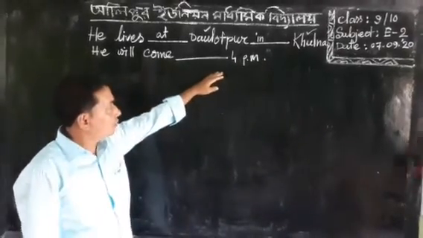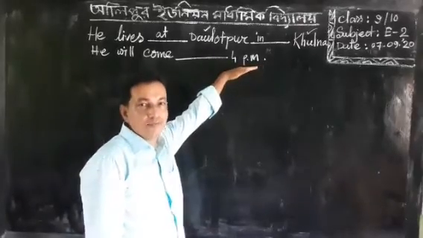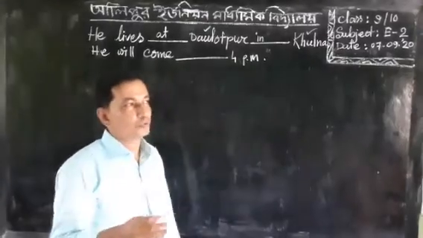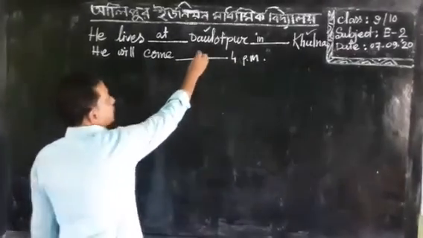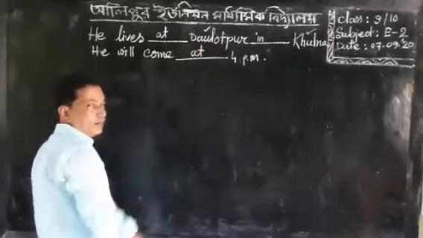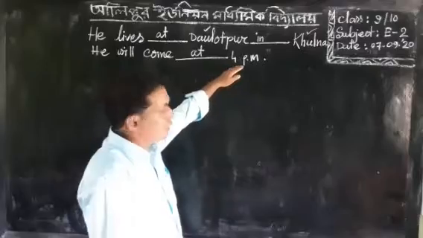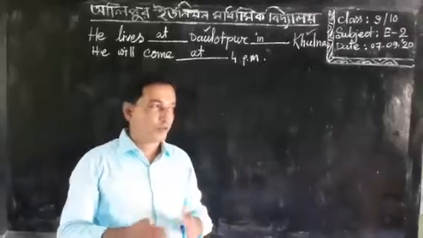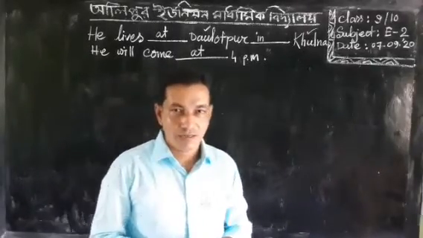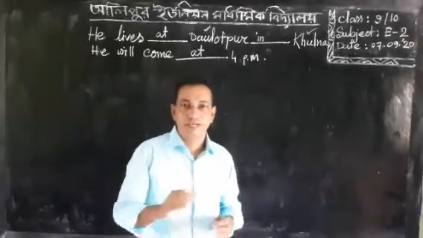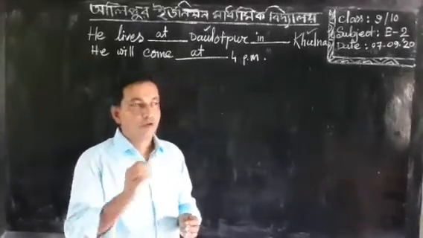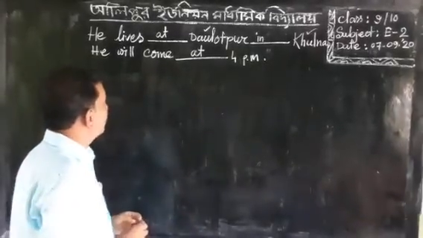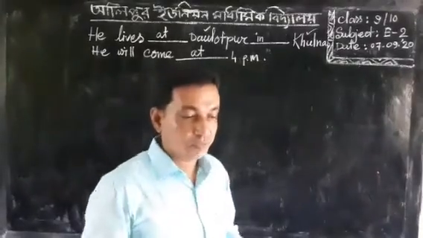You have noticed that there is an exact time or fixed time. When there is any kind of fixed time, we have to write at before that time. So we should write here at before the exact time, because 4 p.m., 3 p.m. and so on are the exact time or fixed time. And you should remember that if there is any fixed time, we should write at before that time. Next, I am going to discuss another type of sentence.